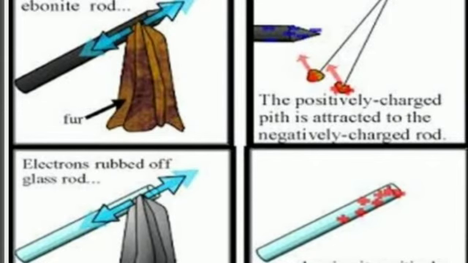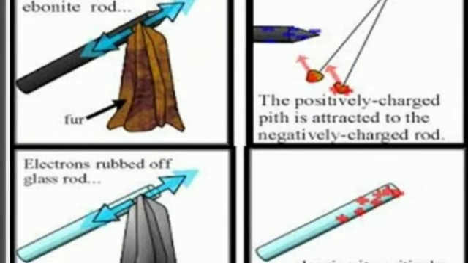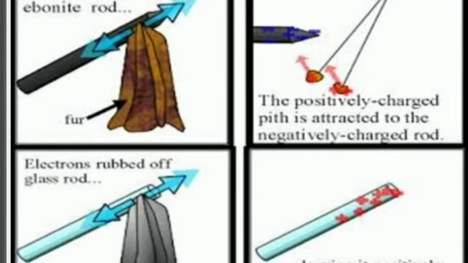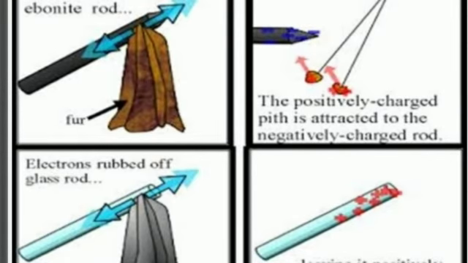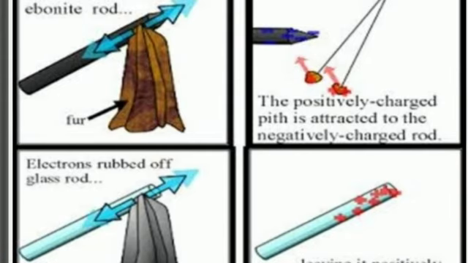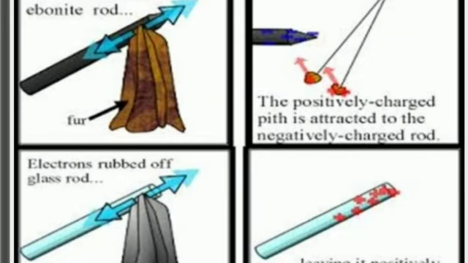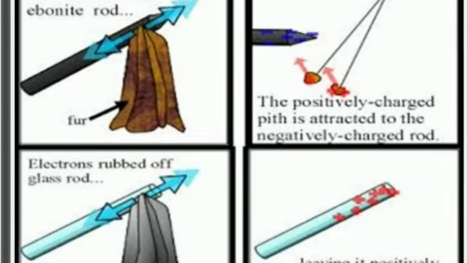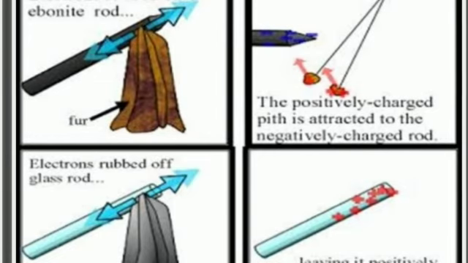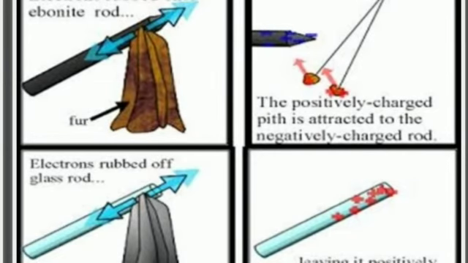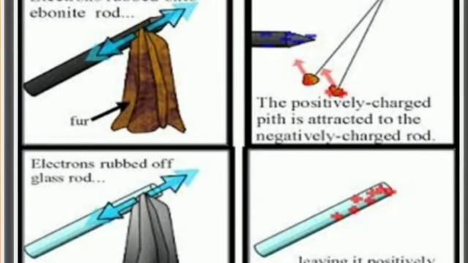Suppose this rod is rubbed with a material like fur or silk cloth, what will happen here? Silk cloth will acquire some electrons, that is nothing but negatively charged particles. This rod will lose the electrons, then it will become a positively charged body. And fur is acquiring negatively charged particles, then we can call fur or silk cloth a negatively charged body here. I hope you understood these examples.